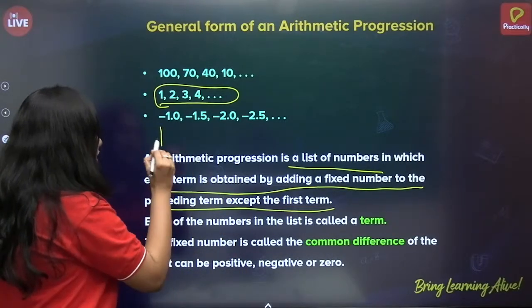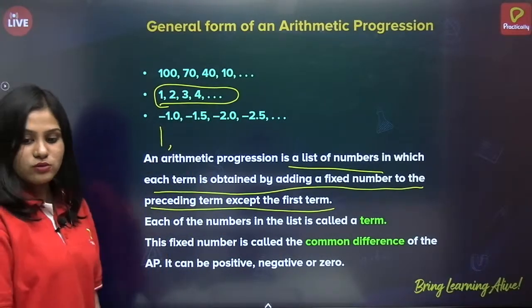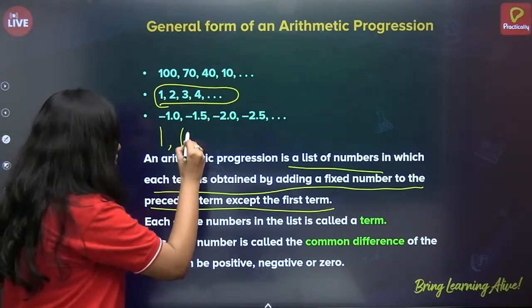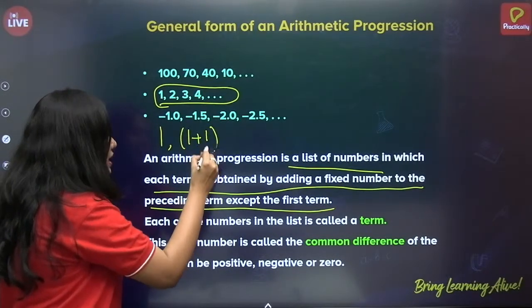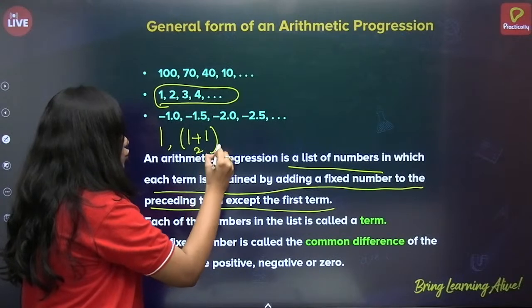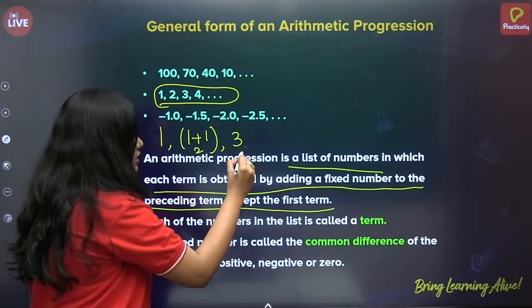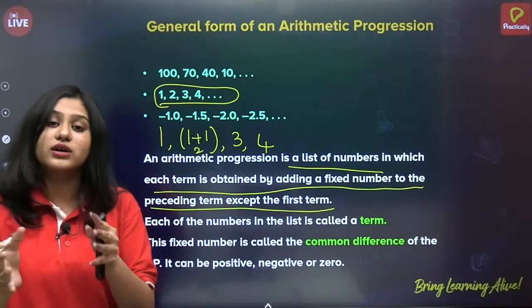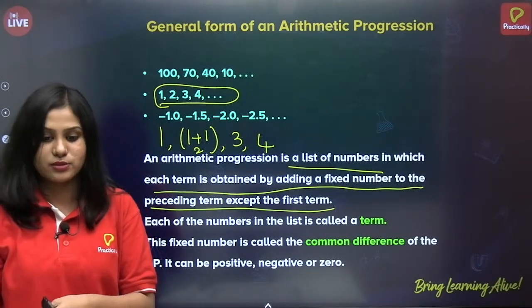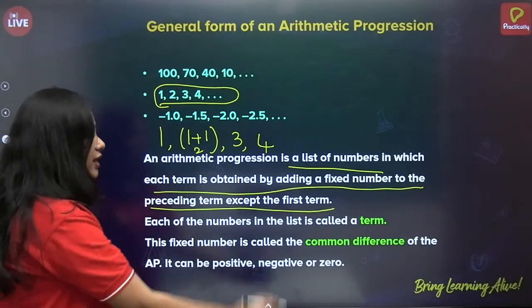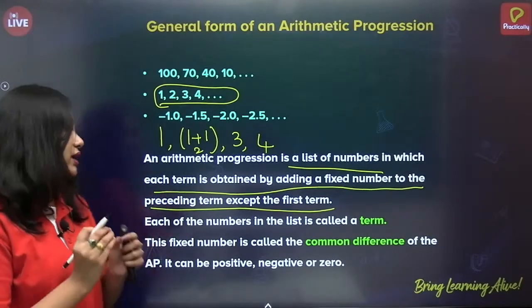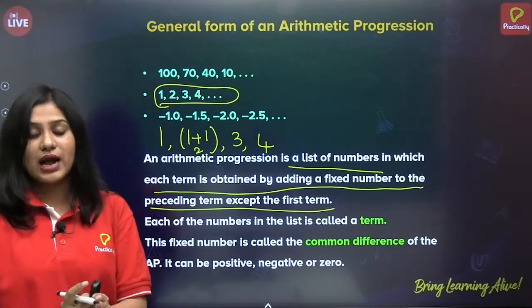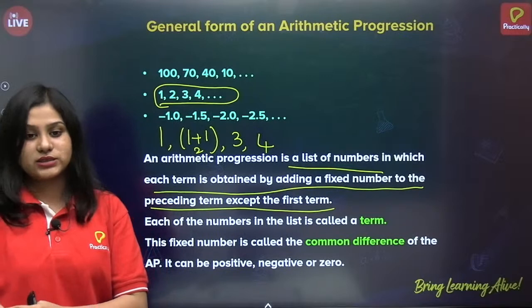Now, 1 is the first term, correct? Now after 1, adding the term. So for the second term, I will be adding plus 1 to this. So what will I get? 2. Next, 2 plus 1, 3. 3 plus 1, 4. So I am adding 1 every time to the preceding term to get the next term. Correct? So an arithmetic progression is a list of numbers in which each term is obtained by adding a fixed number. There is only one number we have to add for every term to get the next term. Okay?